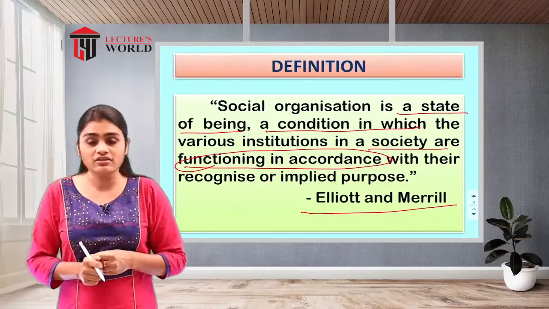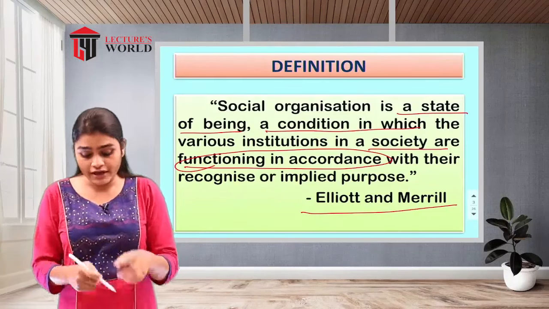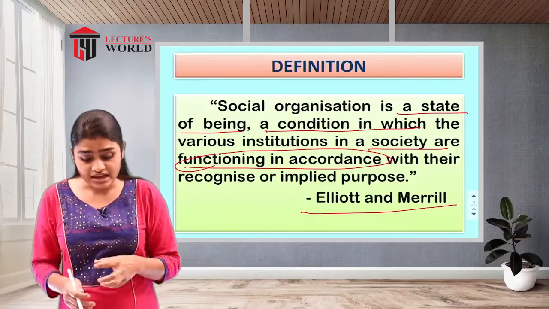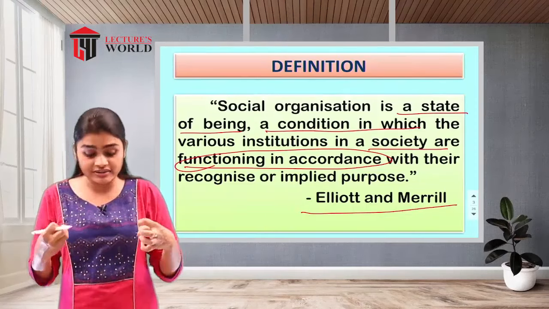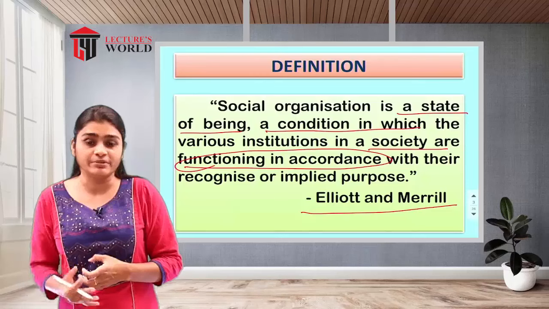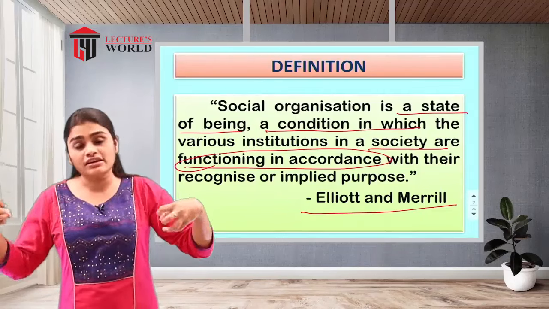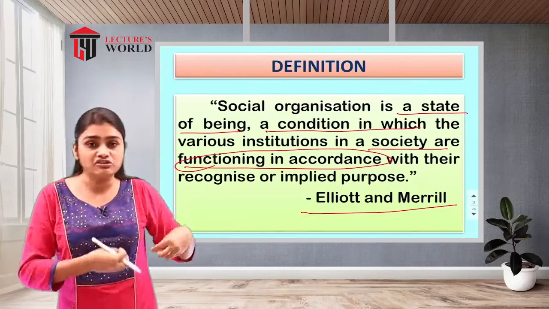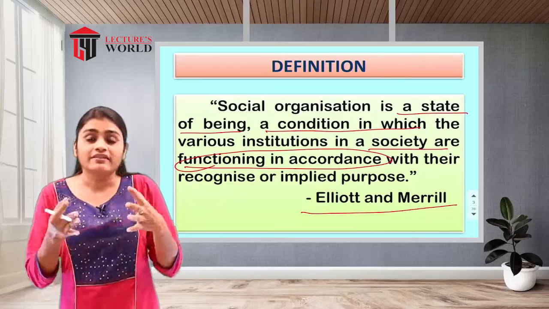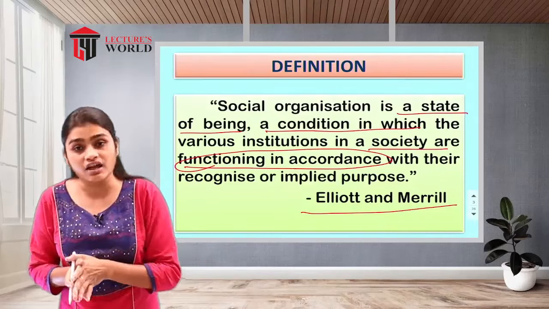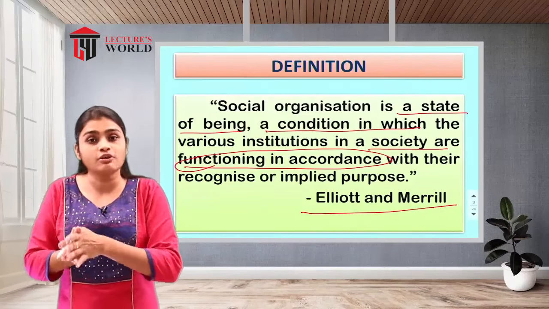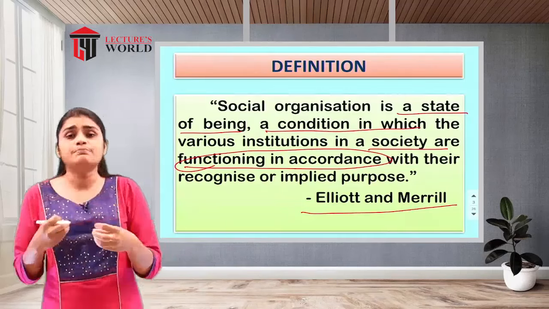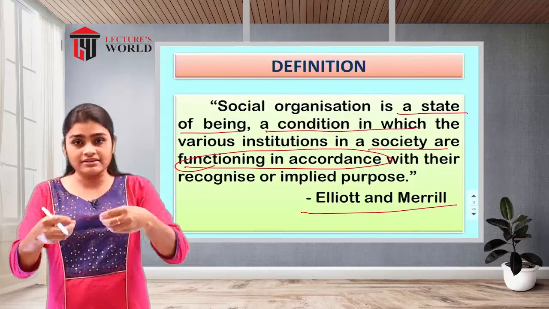So that is called your social organization. What I have explained is only written over here: the various institutions in a society are functioning in accordance with their recognized or implied purposes. That means all the institutions we have in the society carry out their functions in accordance with each other. One institution is dependent on other institutions, and the other is dependent on another. So that interdependence is there among these institutions.